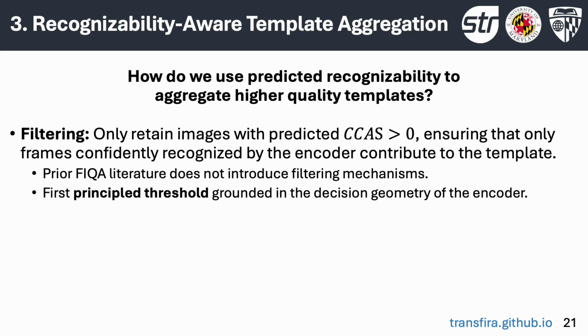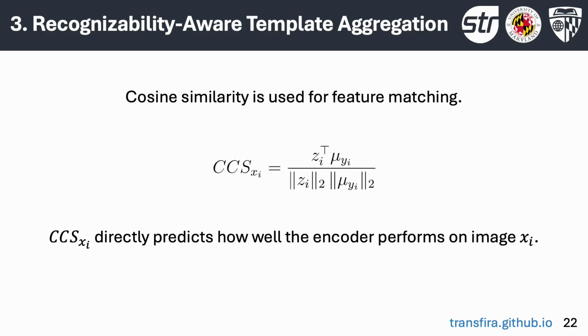In other words, CCAS equals 0 can be interpreted as a principled threshold for recognizability. Our principled filtering method uses CCAS to exclude all images whose predicted CCAS is less than 0, ensuring that only frames that are confidently recognized by an encoder contribute to the template. Prior FIQA literature does not introduce any filtering mechanisms, and this is a first principled threshold grounded in the decision geometry of the encoder.